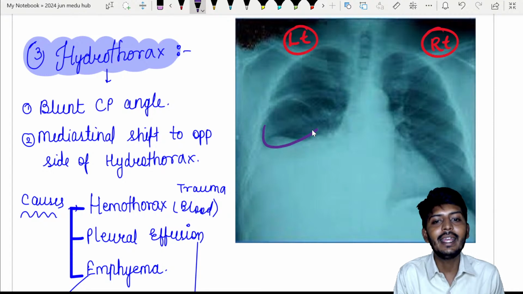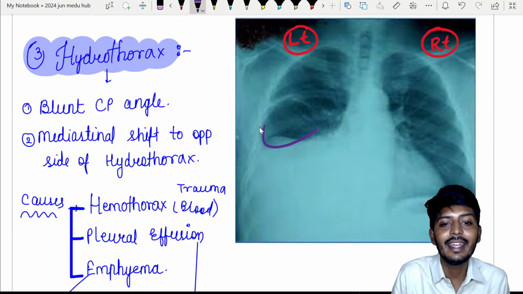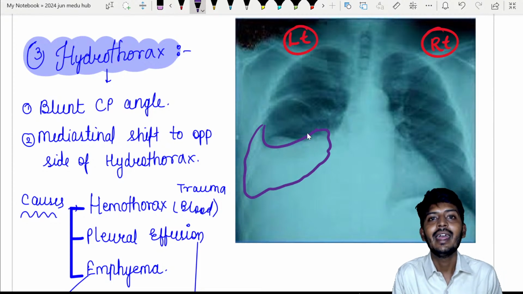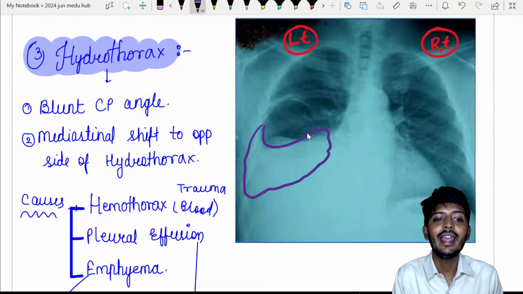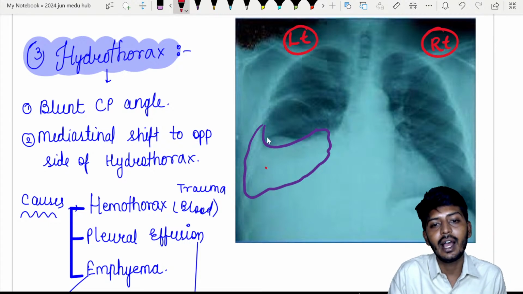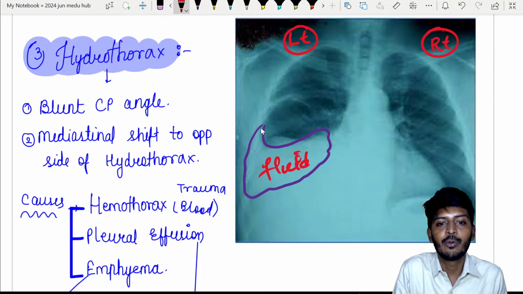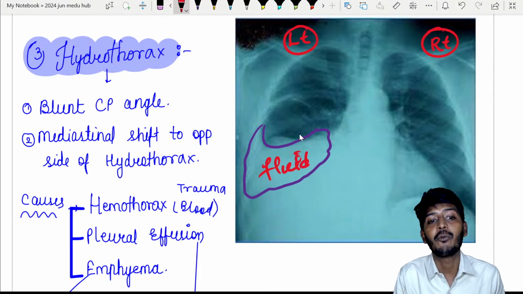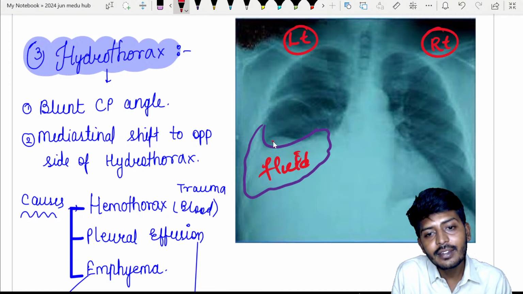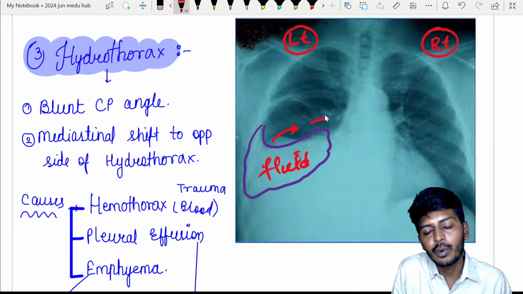If there is blunting of the CP angle, that clearly tells me that some fluid has accumulated. Because of the accumulation of this fluid, this area is fully filled with fluid, which will create a white color appearance. Now this fluid will start to push the lung to the opposite side.